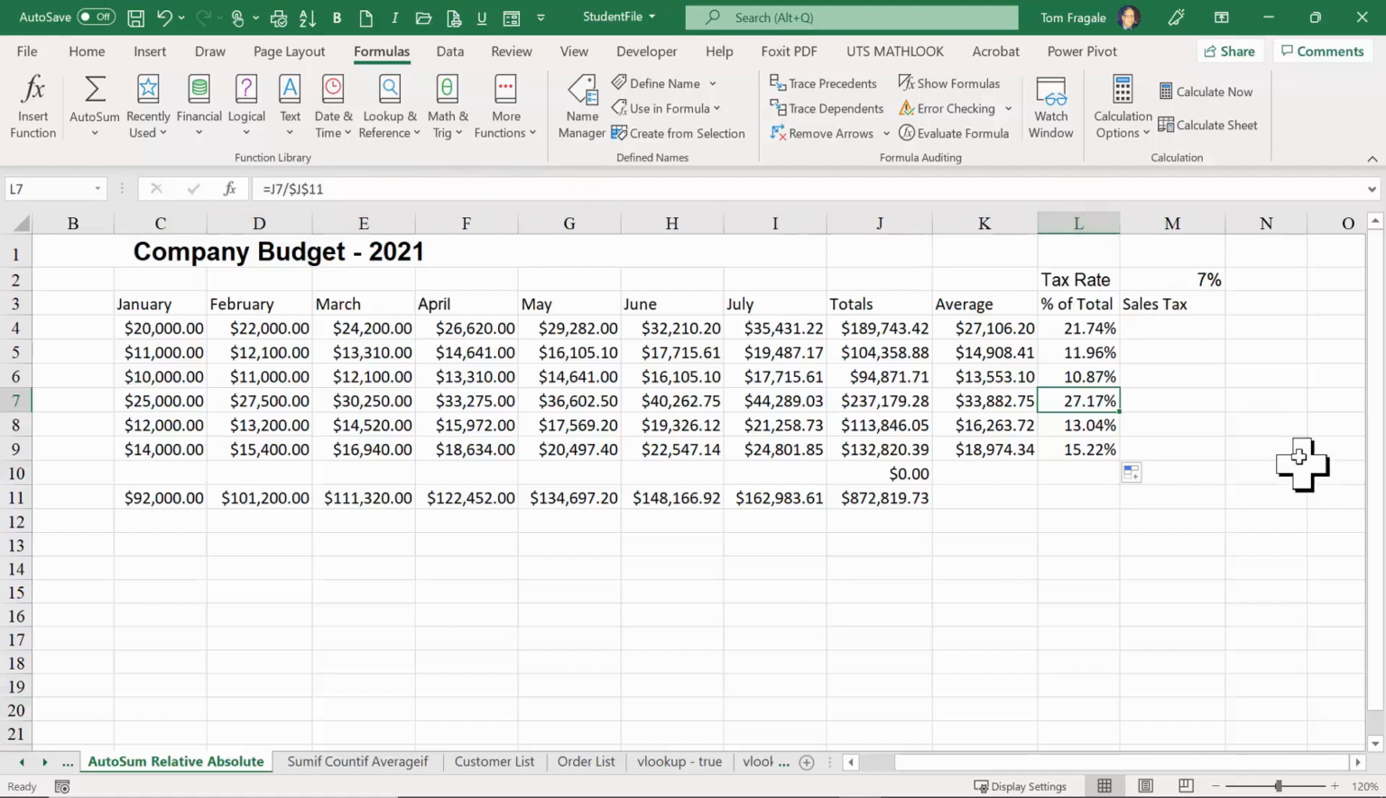Let's try another example of the absolute reference. So I'm going to go to this cell. The sales tax will be the total for that row times the tax rate.